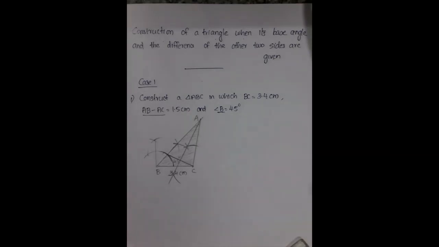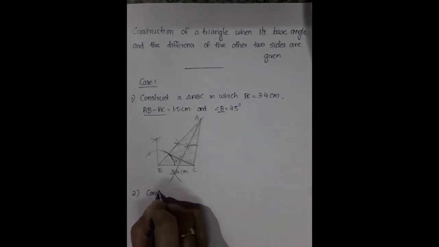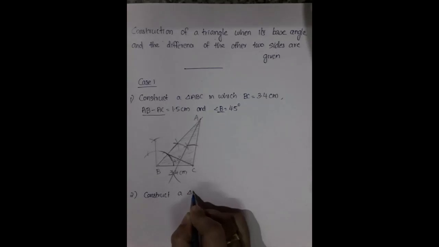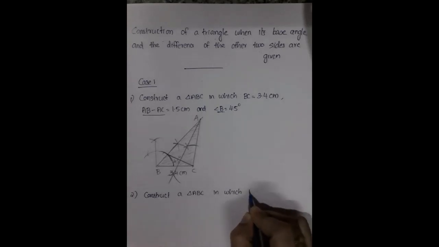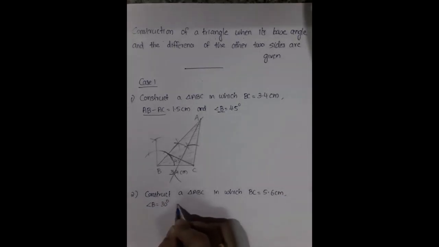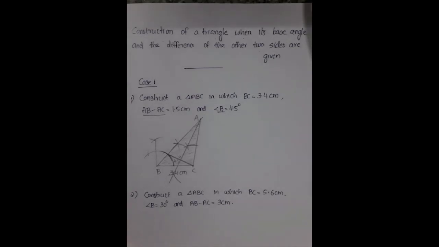So please write down the next question, the second question. Construct a triangle ABC in which BC will be equal to 5.6 centimeter, angle B is equal to 30 degree, and AB minus AC is equal to 3 centimeter. Okay, this is our question.